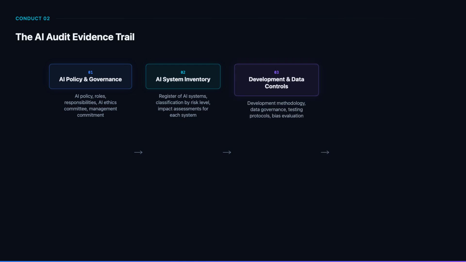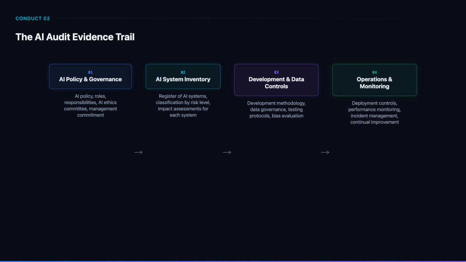Examine the controls applied during AI development. Review the development methodology for AI-specific considerations. Verify data governance controls including quality, provenance, and bias assessment. Check testing protocols for adequacy including edge case testing and adversarial testing. And evaluate whether bias evaluation is systematic and documented rather than ad hoc.